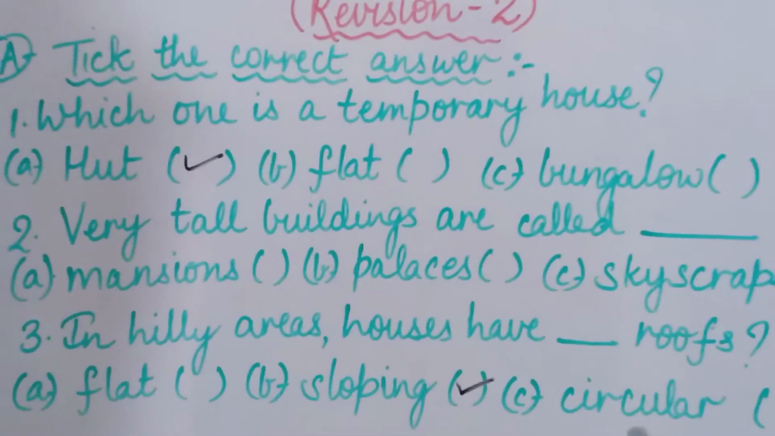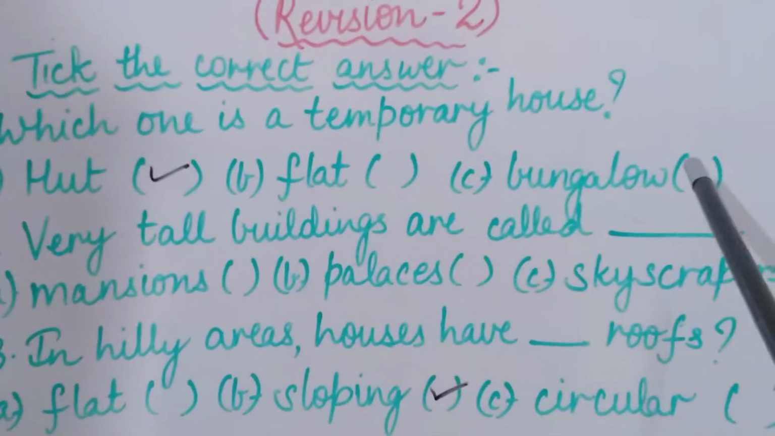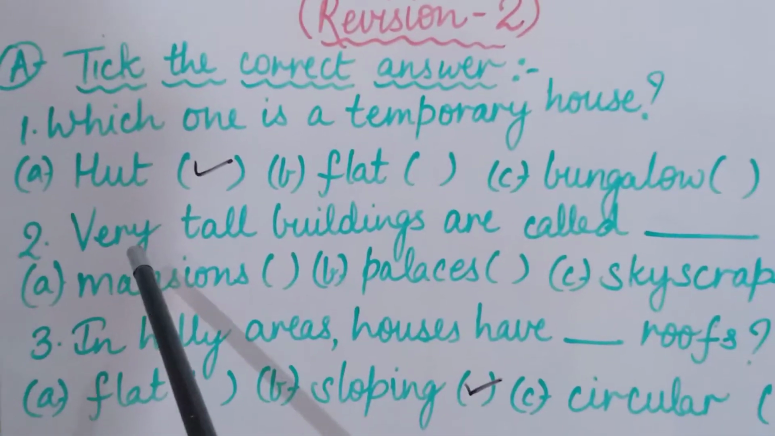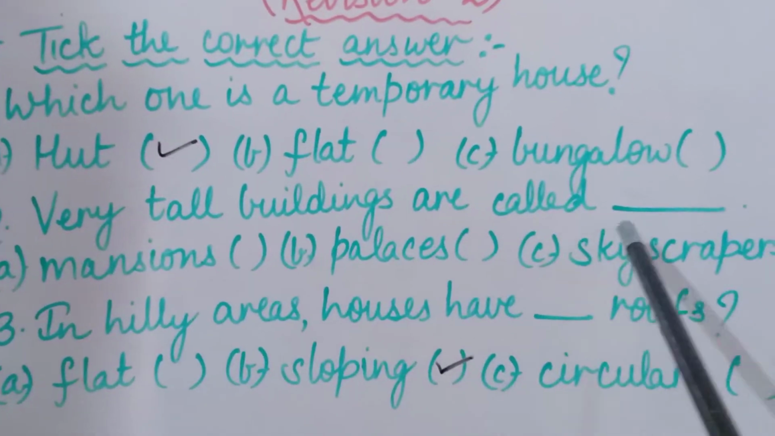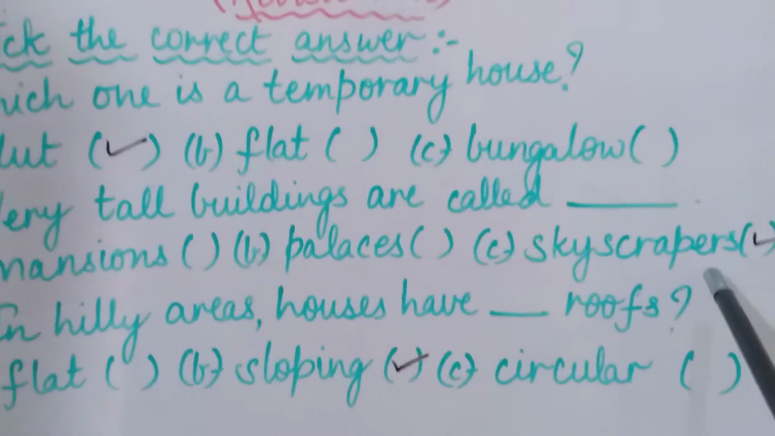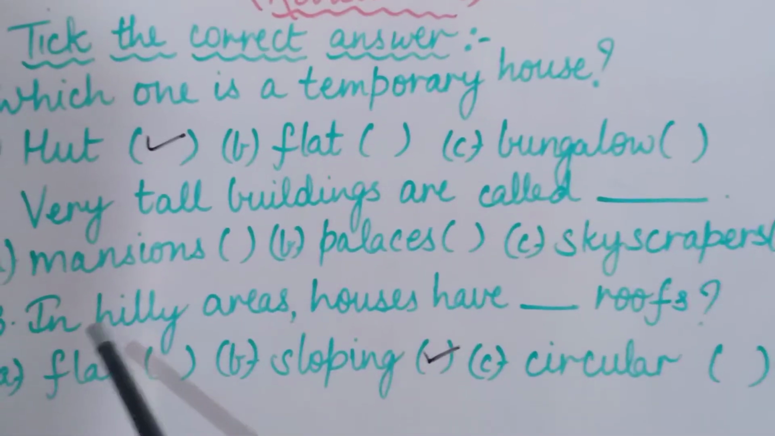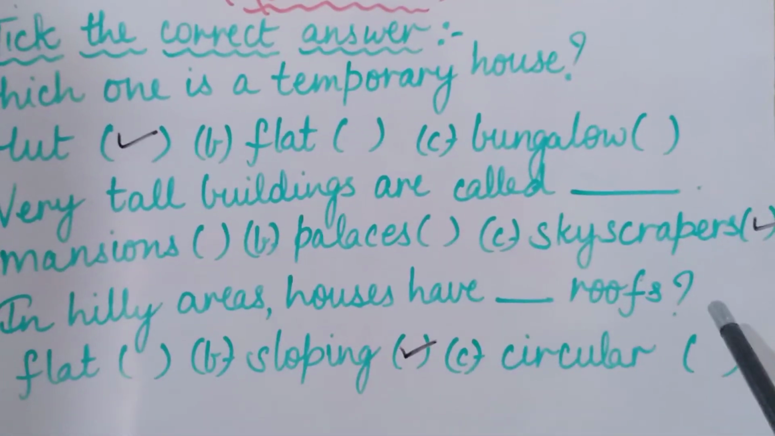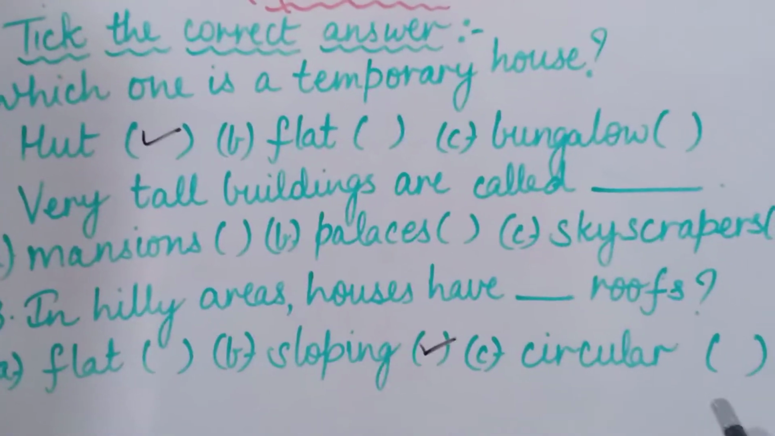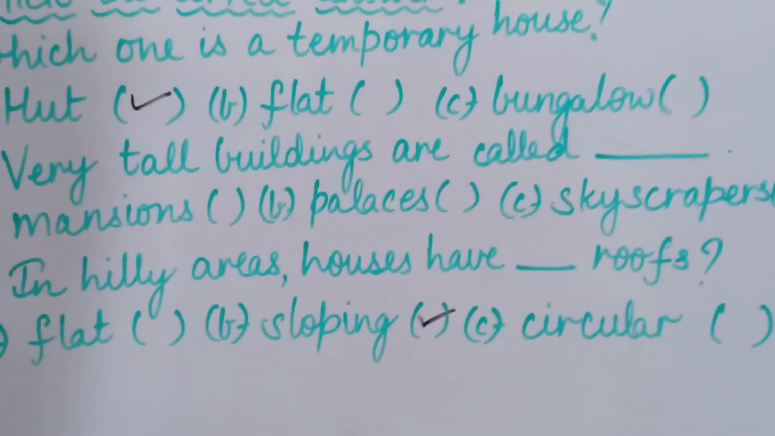Once again I am repeating the same exercise. Which one is a temporary house? Hut, flat, bungalow? Correct answer is hut. So we will put a tick in front of it. Second question is, very tall buildings are called dash. Mansions, palaces, skyscrapers? So the correct answer is skyscrapers. So we will put a tick in front of it. Third sentence is, in hilly areas houses have dash roofs. Hilly areas में roofs कैसी होती हैं? So if they are flat, sloping or circular, correct answer is sloping. So we will put a tick in front of sloping.